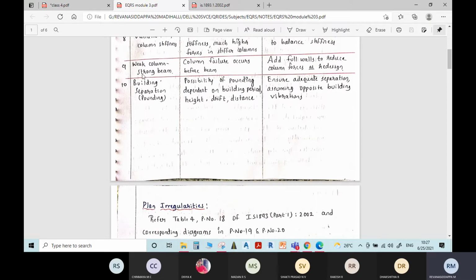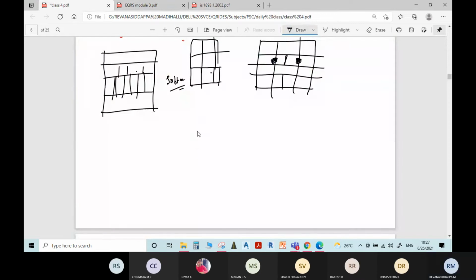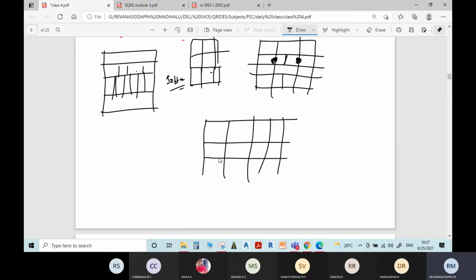Then the weak column, strong beam concept. This is also one of the important parameters which affects the performance of the building. If there is a column frame in the building, and the beams are very strong but the columns are weak, what will happen? If a lateral force is applied, no problem. As the beams are strong, they will easily handle the force, and that force will be transferred to the columns. But the column which we have designed is weak, so obviously it will undergo deflection.